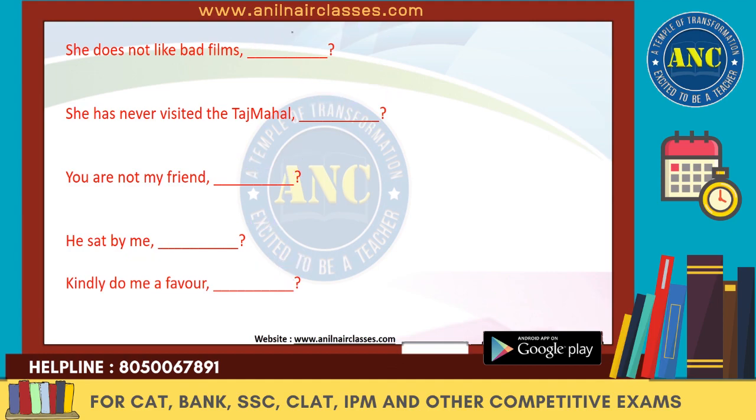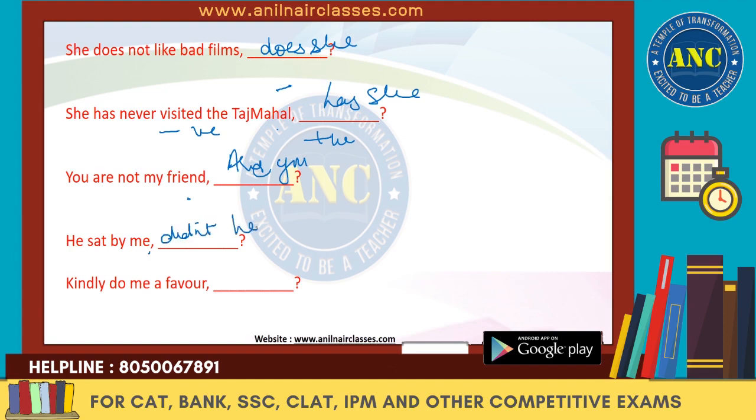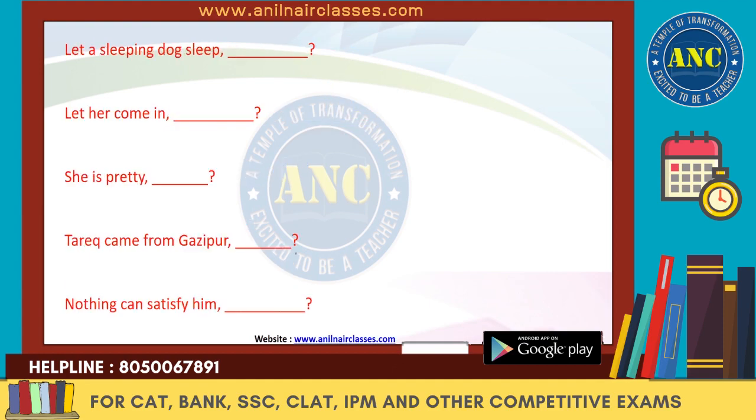So she does not like bad films. So it's a negative thing. So the question tag will be positive. So it will be, does she? She has never visited Taj Mahal. So this is negative. So this has to be positive. So it will be, has she? You are not my friend. Are you? He sat by me. Didn't he? Kindly do me a favor. So will you? Next one.